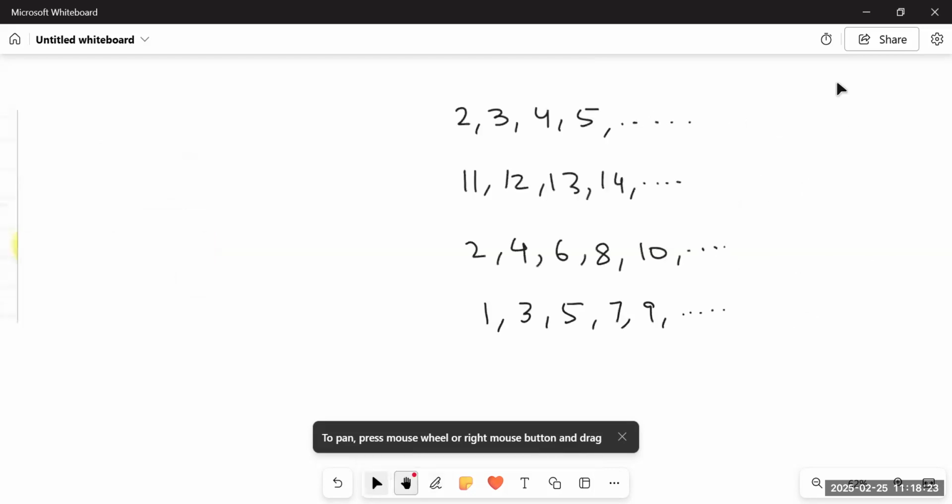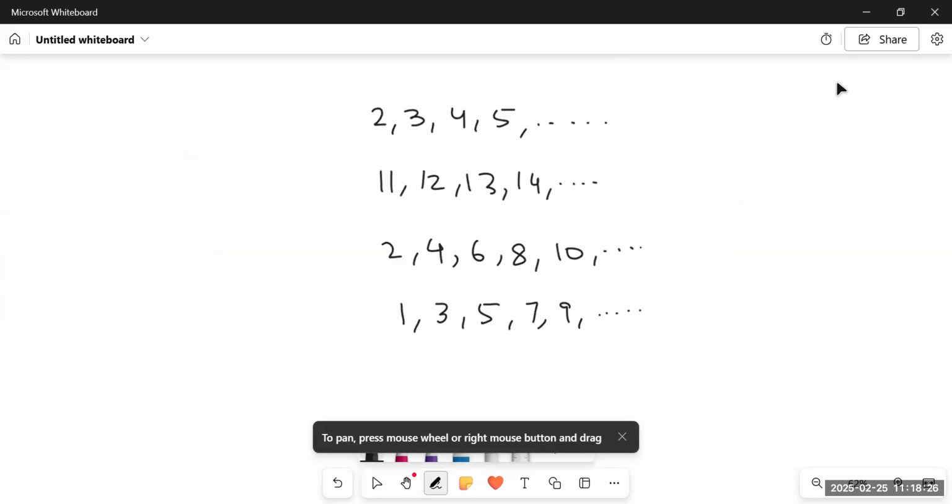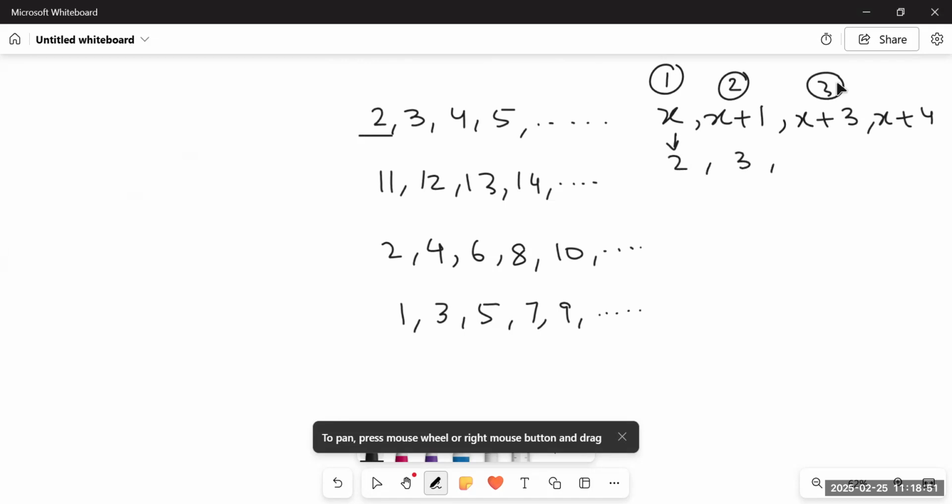So if I take the first consecutive number as x, if I'm talking about integers, the next number would be x plus 1. I'll add 1 to it to get the second number. This would be the first number, this would be the second number, this would be the third number. Let's say this is my first number. So if x is 2, the second number would be 2 plus 1, 3. The third number would be 2 plus 3, 5. The fourth number would be 2 plus 4, 6. And you see, they are consecutive numbers.